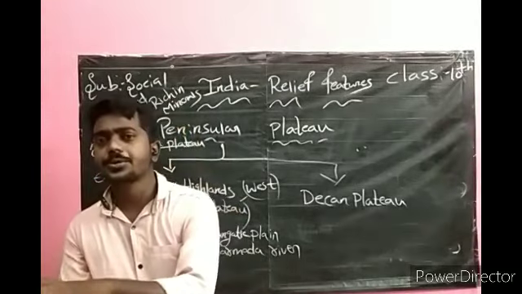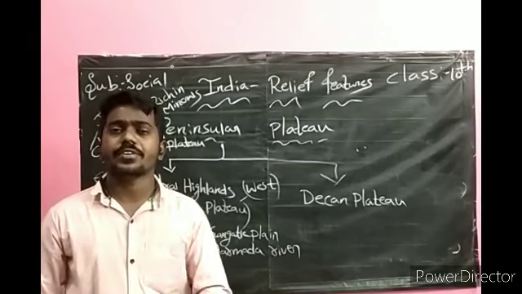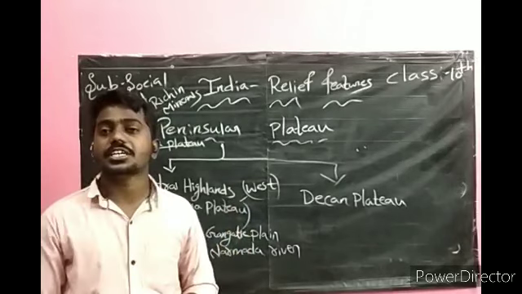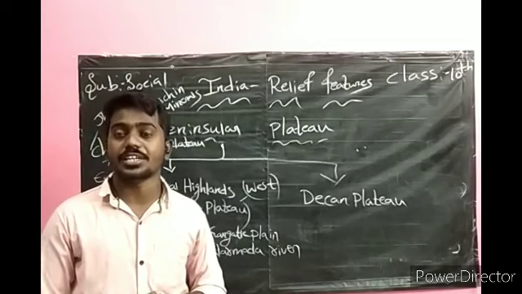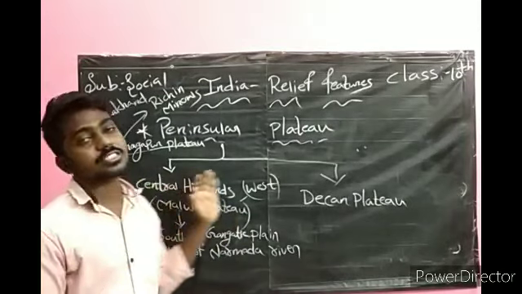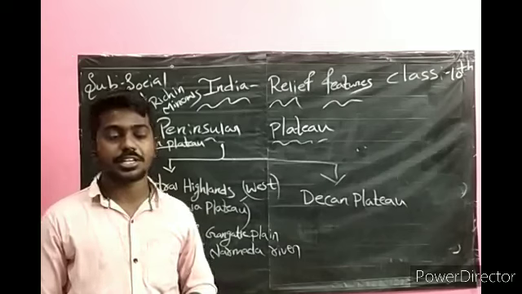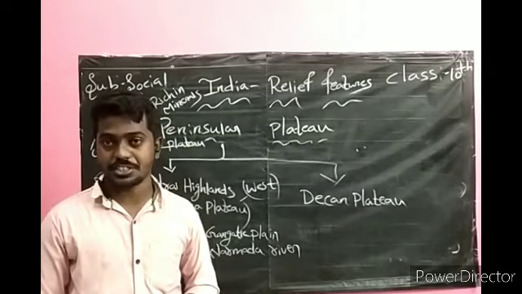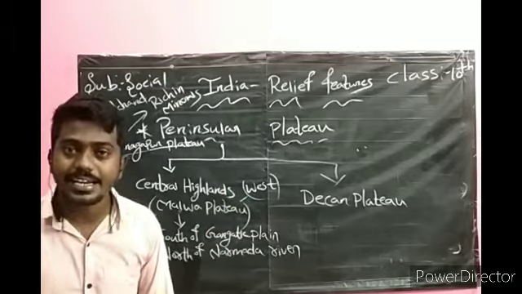Now the difference between the plateau region and the plains region. In the Gangetic Plain, we can irrigate throughout the year, but in the plateau region, irrigation for the second crop depends on tube wells. And in the plateau region, we cannot see perennial rivers. The region will be dry compared to areas with perennial rivers. This is about the Central Highlands.